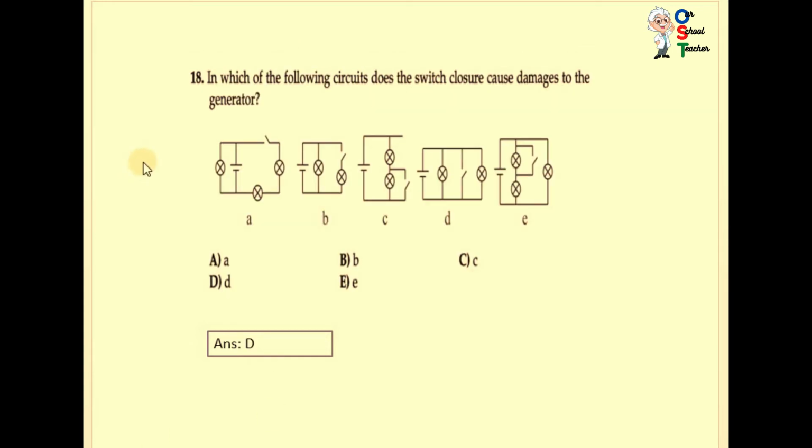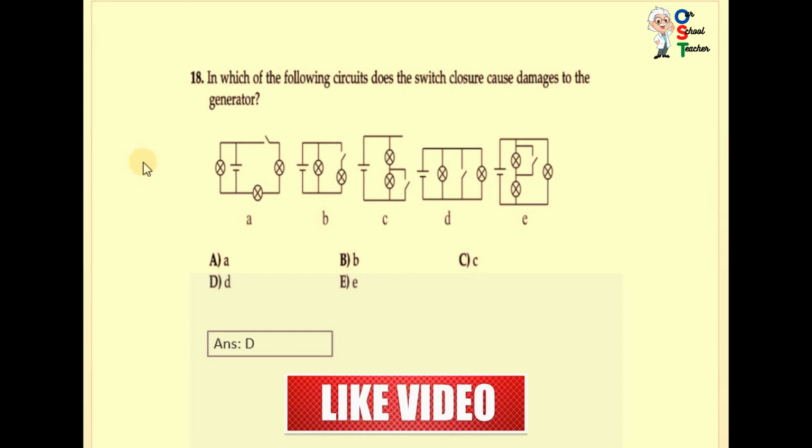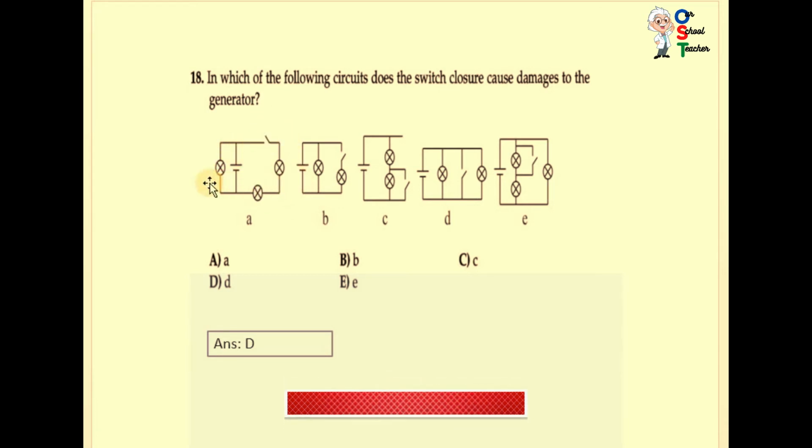Now question number 18. In which of the following circuits does the switch closure cause damage to the generator? You can see A. The battery is here, and when you close it, the path of electricity will be here.